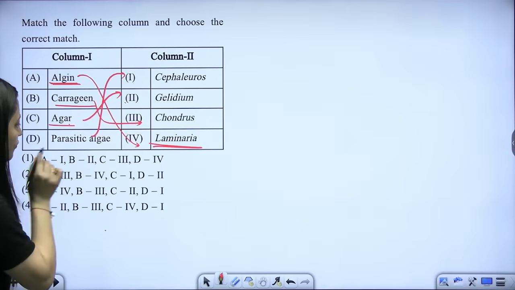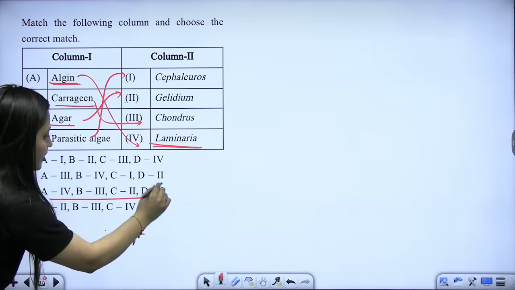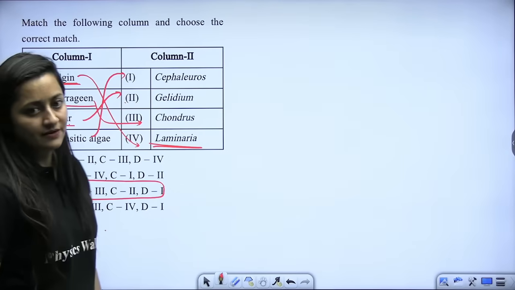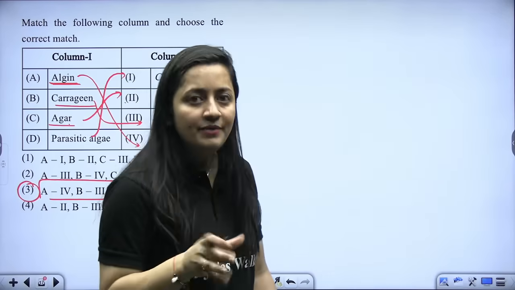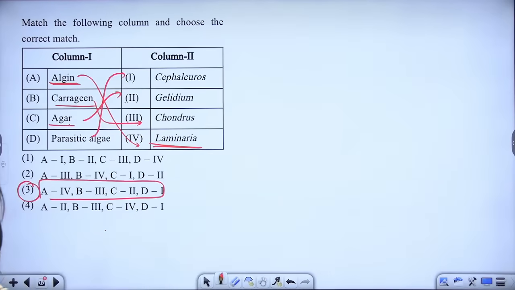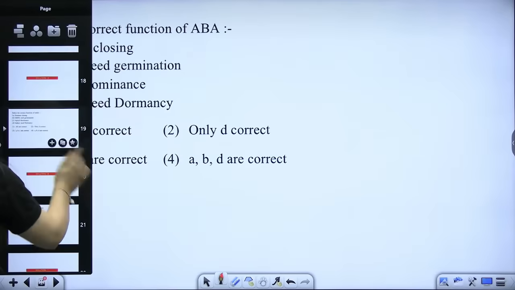So C will go with 2. So you can eliminate other options even if you don't know the answer. So this is what you have to keep in your mind.